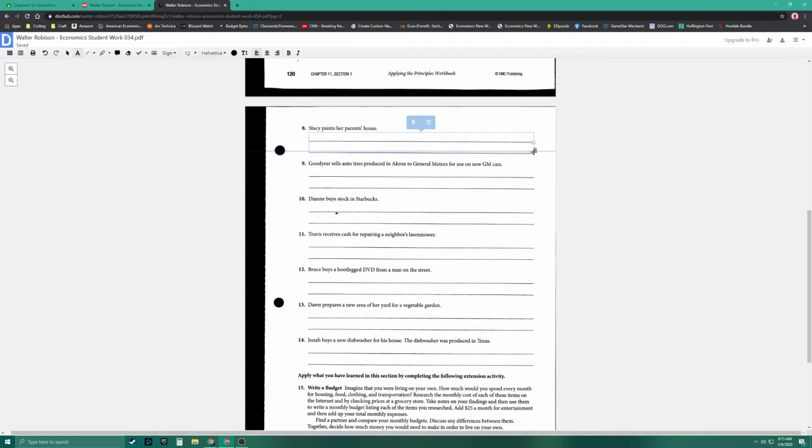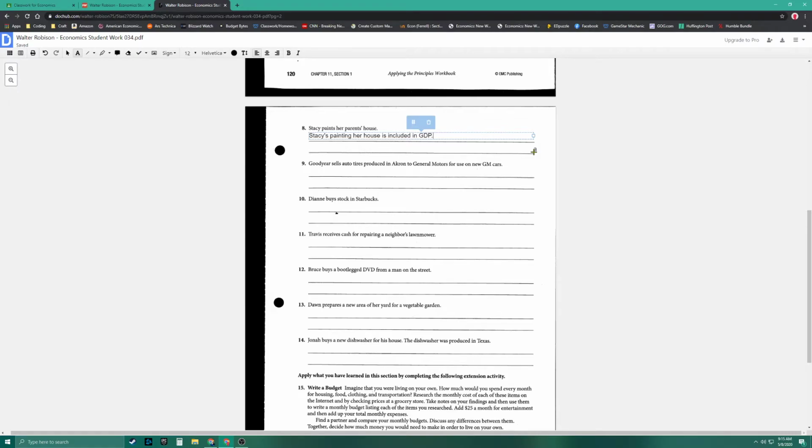Now, it doesn't say that. It just says Stacy paints her house. So what we would say is that Stacy's painting her house is included in GDP.